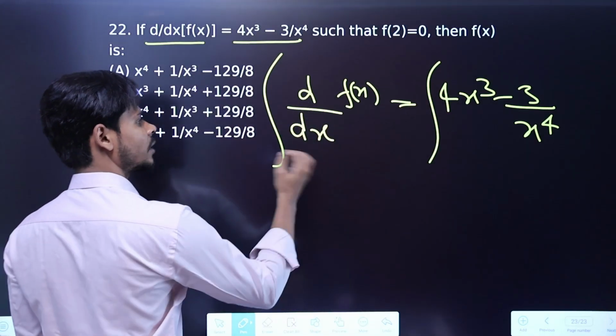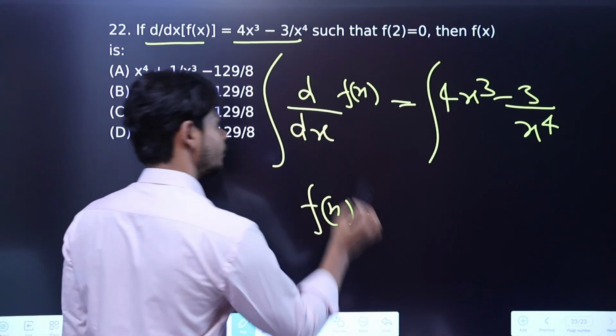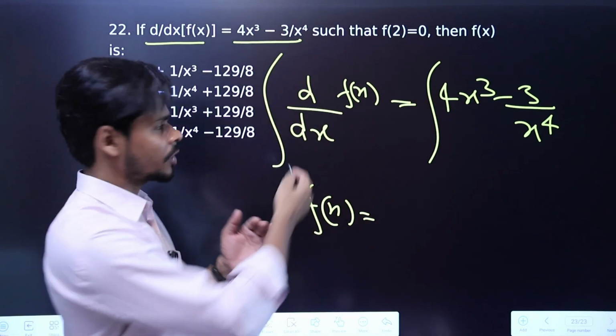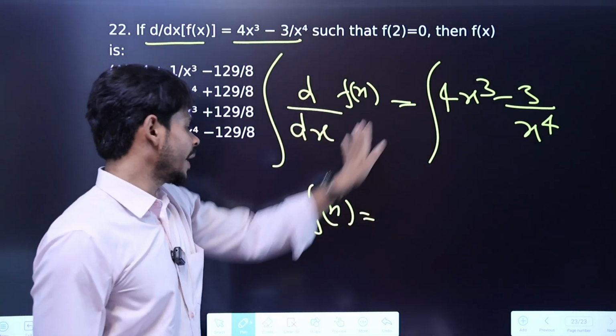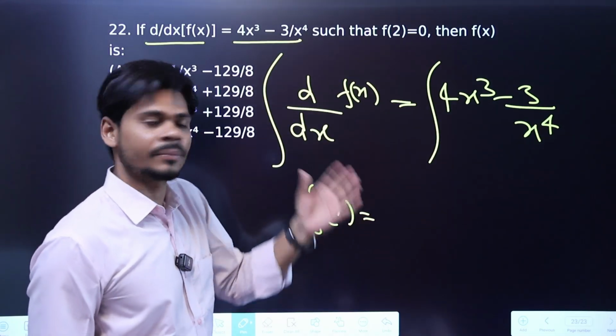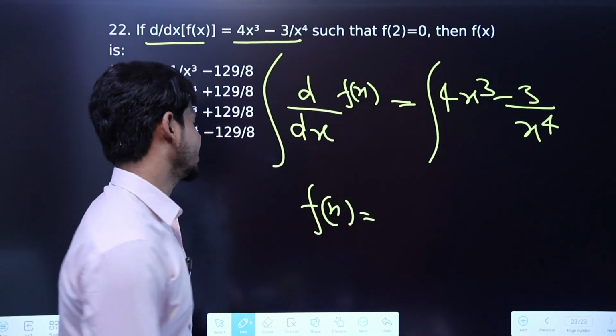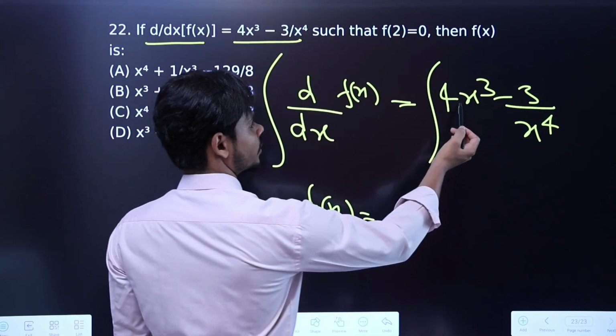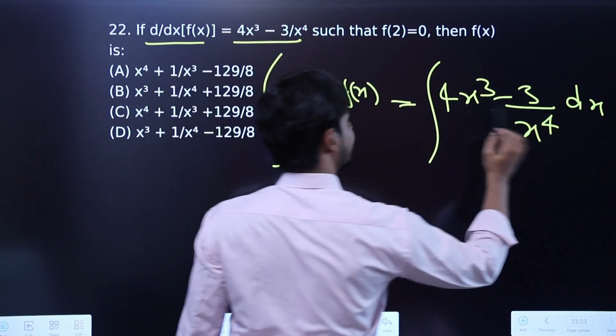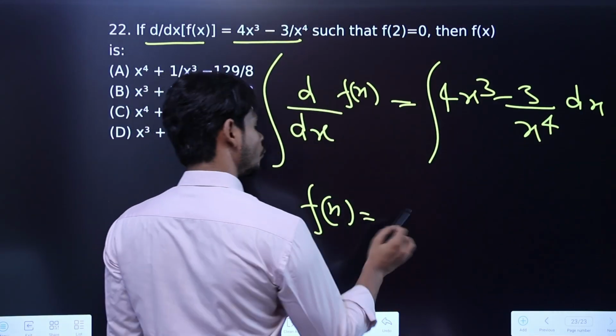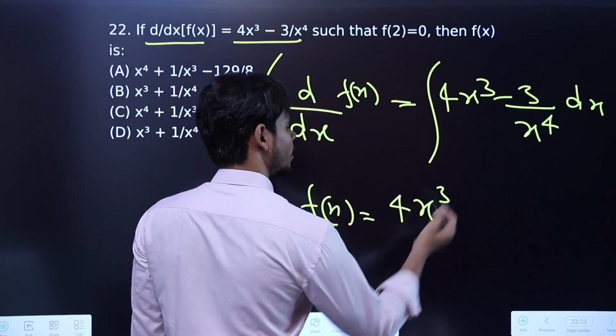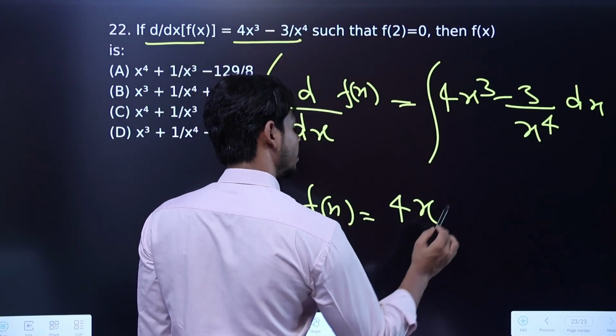If I take integral, this thing will get cancelled out. We will get only f of x. Just don't show the procedure of it being cancelled out. Just write f of x, because after integrating any derivative function, we will get the original function. Now we just need to integrate this function with respect to x. So 4 as it is, x raised to power 3. So add 1, so it will become 4 divided by 4.